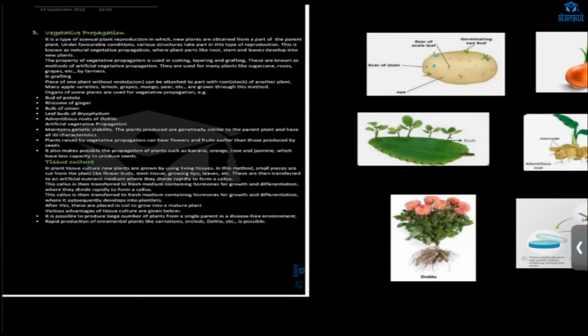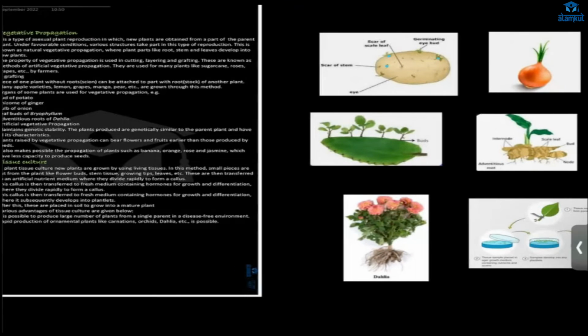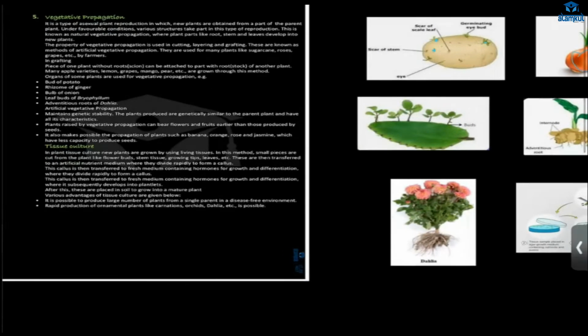Whenever you see potato, there will be black spot in them, right? There after that there will be growth and new potato will be from there. Okay, understood? Yes, ma'am.